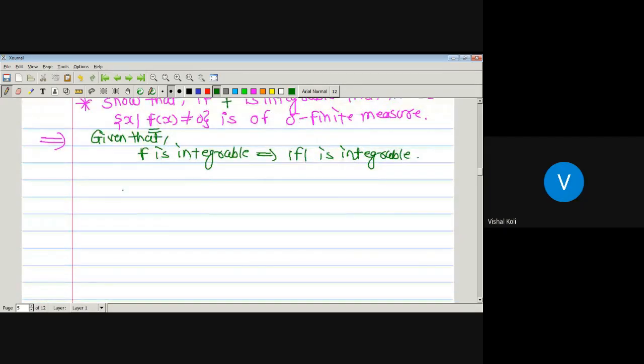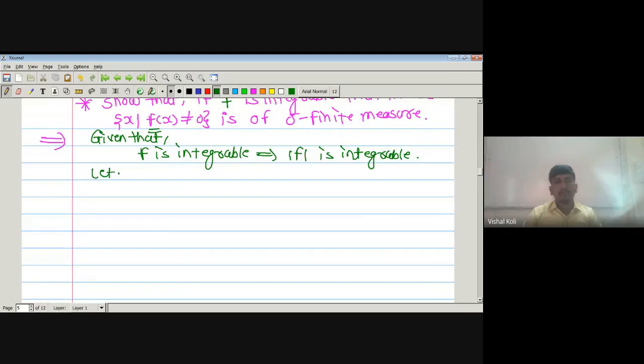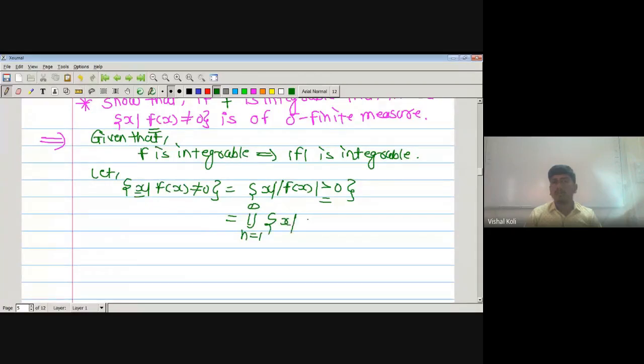Okay. So this set can be written as: the set of x whenever f of x is not equal to 0 is the set of x whenever modulus of f of x is greater than 0. Since here we have to take all those x such that f of x is not equal to 0, and x whenever modulus of f of x is greater than 0 says the same thing. Therefore this is the set of x whenever modulus of f of x is greater than 0. And this set can be written as the union over n running from 1 to infinity of the set of x whenever modulus of f of x is greater than or equal to 1 by n, a countable union.